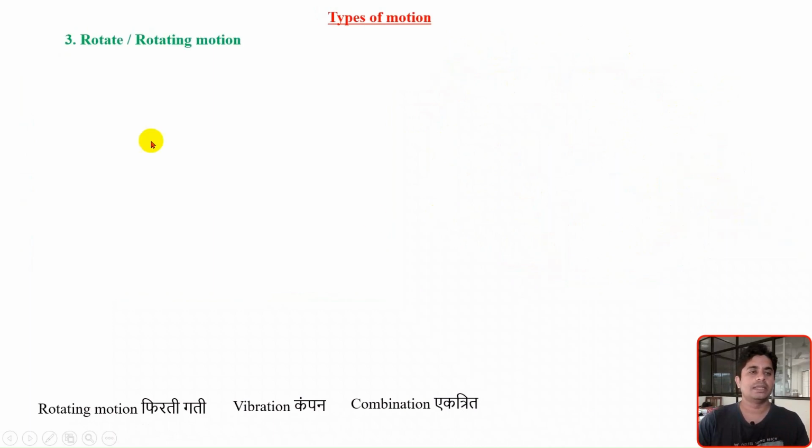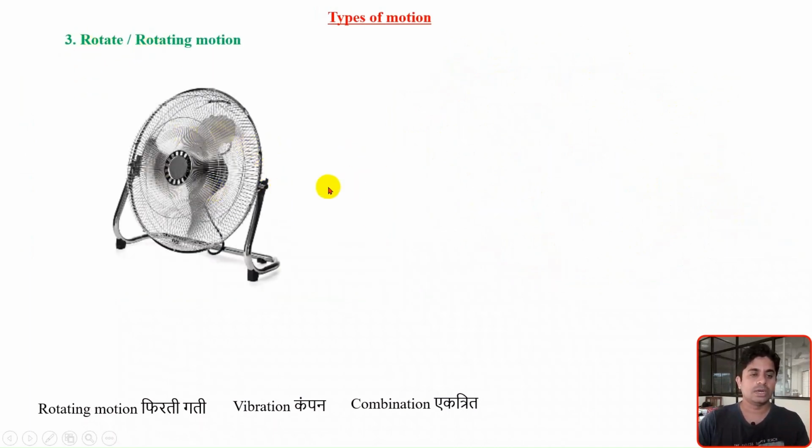Another type of example is rotating motion. So this is one table fan. In this table fan, there are three blades, which are mounted on a shaft. As the shaft rotates, these three blades along with that shaft will rotate, and wind will come out of the fan. So this is one kind of rotating motion, where the blades rotate along with the rotating shaft.